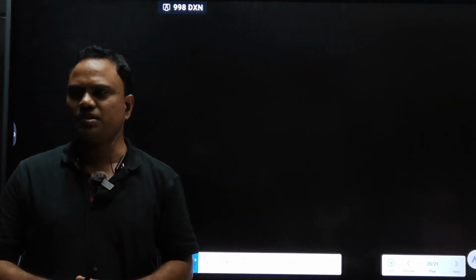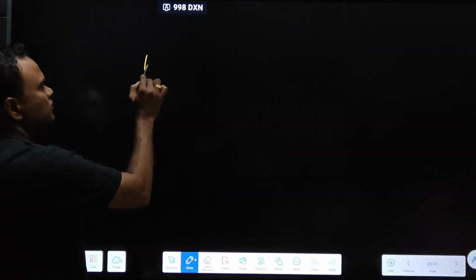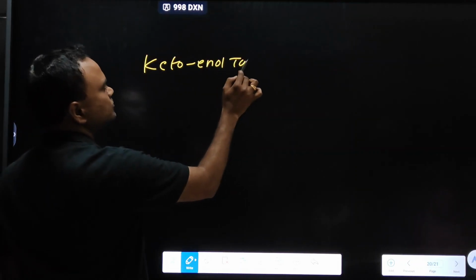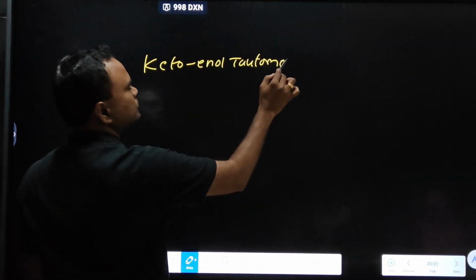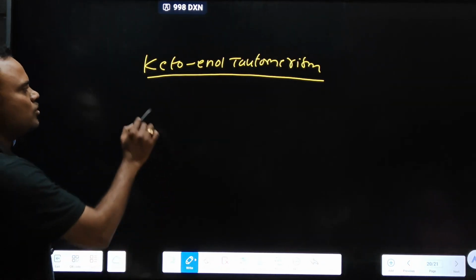Last part. Up to this very easy only. Concepts are tautomerism, keto-enol tautomerism, and time taking. Keto-enol tautomerism.